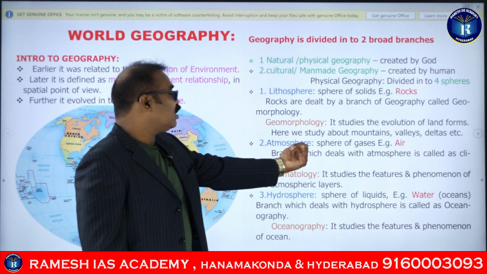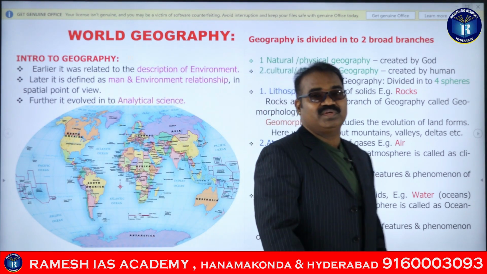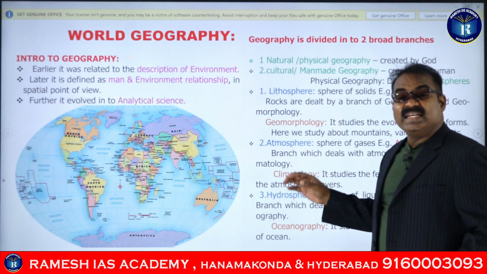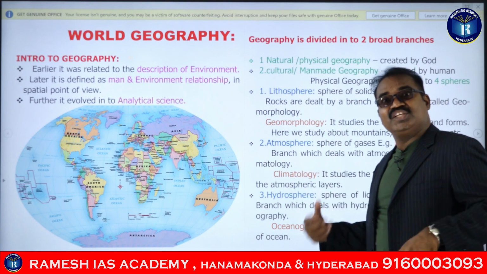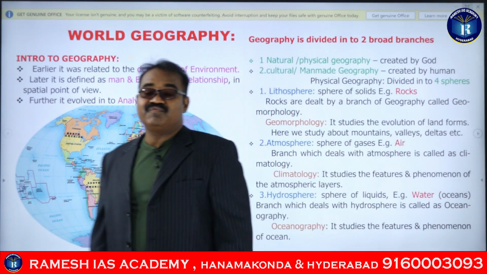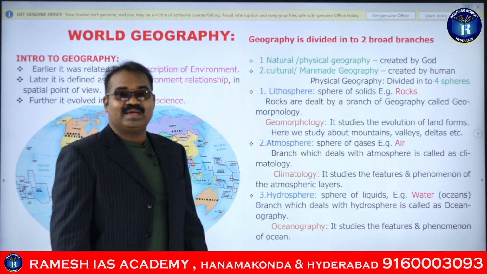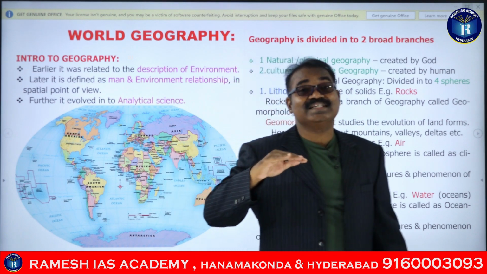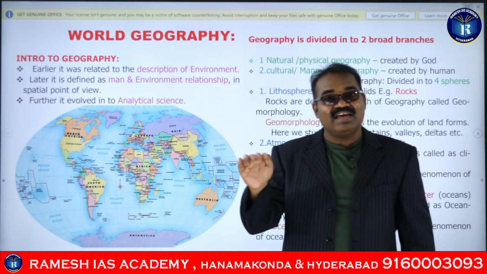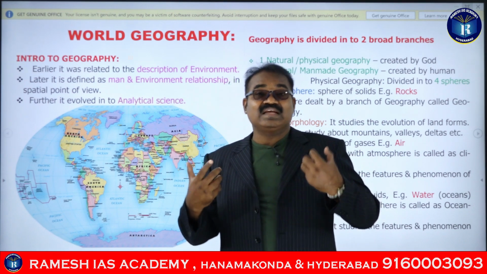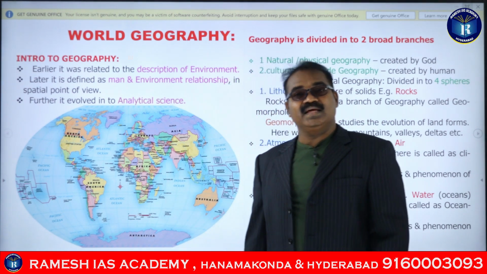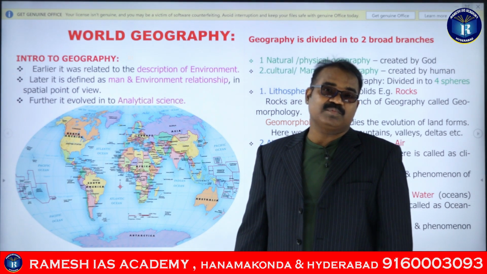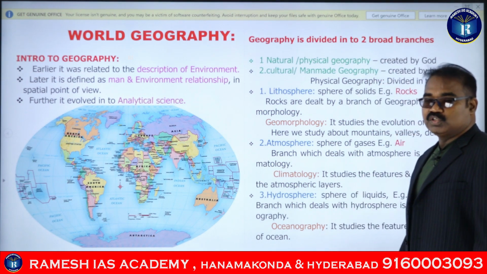So the branch of geography which deals with the atmosphere is called climatology. The definition of climatology says that it studies the features and phenomena in the atmospheric layers. The atmosphere, whatever we have talked about, guys, is not homogeneous. It is present in the form of different layers, and each layer has different physical and chemical aspects. So we will be studying the features and phenomena in the different atmospheric layers in climatology. That is a branch of geography, guys.